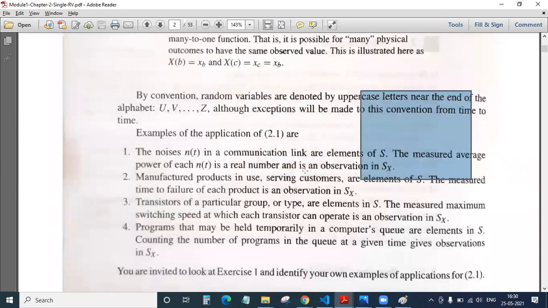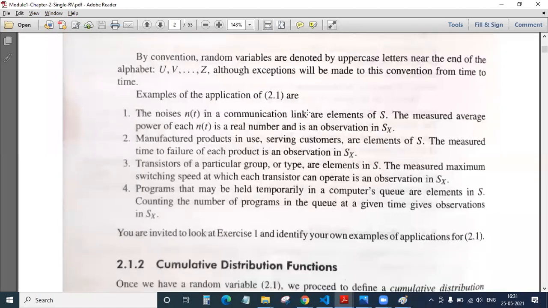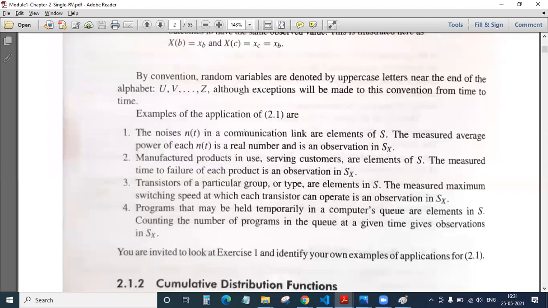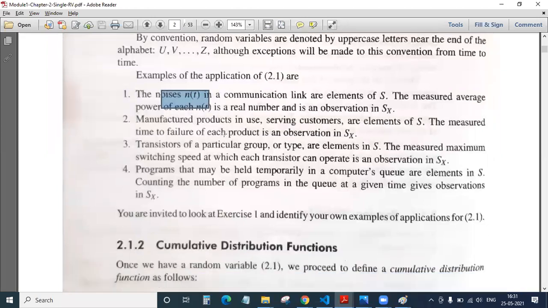You plot your VI characteristics, right? Even the VI characteristics of some transistors, not all transistors, and the switching speeds of some transistors, are examples of random variables. The best way to remember random variables is the noise. Whatever noise you can hear in any communication channel is nothing but a random variable.